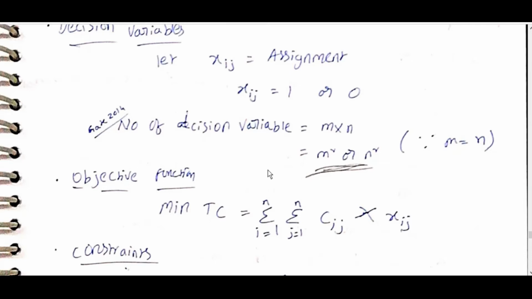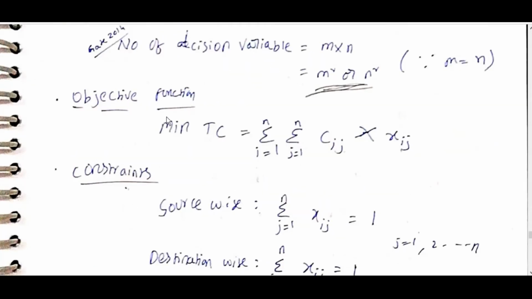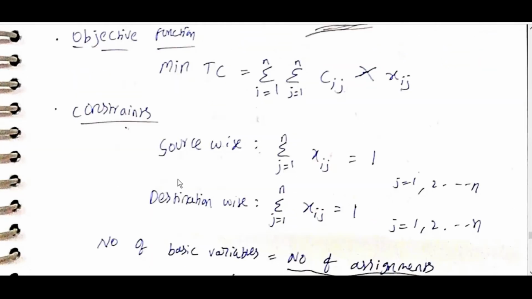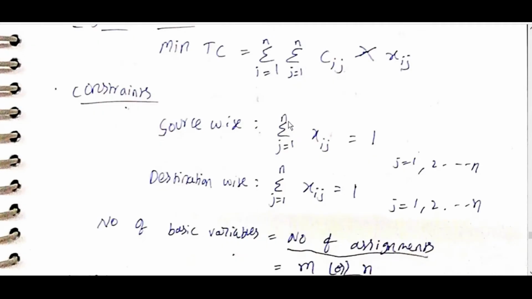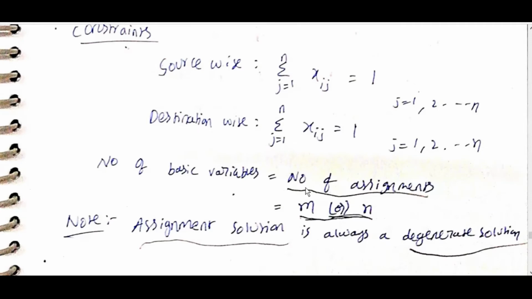Number of decision variables, GATE 2014, is equal to m into n, which is m square or n square, since m is equal to n. Objective function: minimum total cost is equal to sigma i is equal to 1 to n, j is equal to 1 to n, Cij into Xij. Constraint source wise: sigma j is equal to 1 to n, Xij is equal to 1. Destination wise: sigma i is equal to 1 to n, Xij is equal to 1, j is equal to 1 and so on to n. Number of basic variables is equal to number of assignments, equal to m or n.